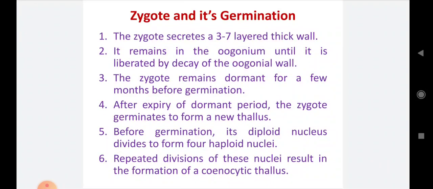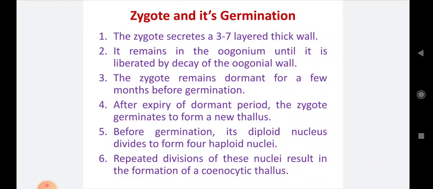Then the zygote and its germination. Number 1, the zygote secretes a 3 to 7 layered thick wall. When the fertilization takes place, the zygote is formed and that zygote produces the 3 to 7 layered thick wall.